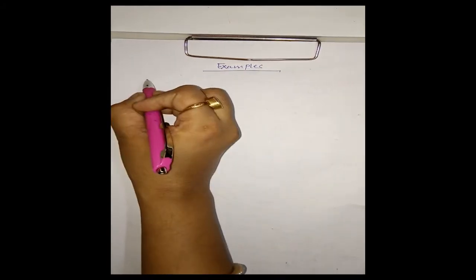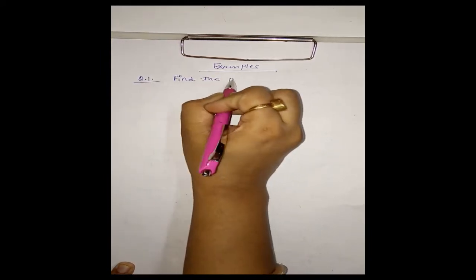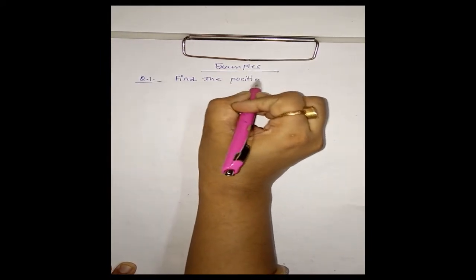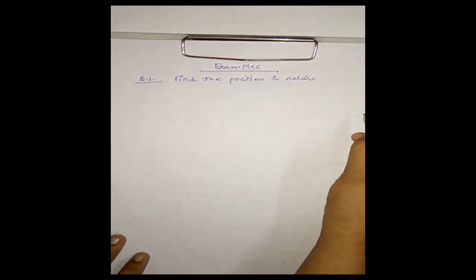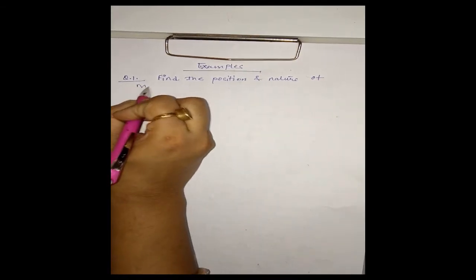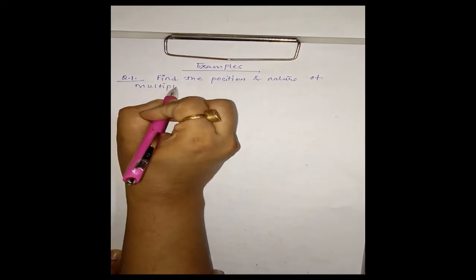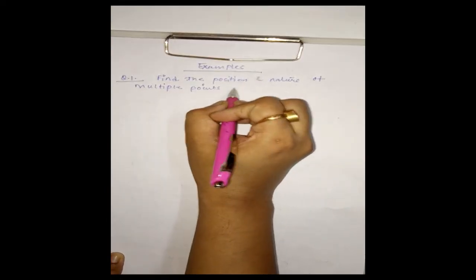Find the position and nature of multiple points on the following curves.